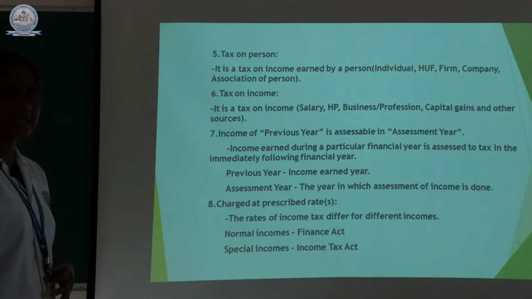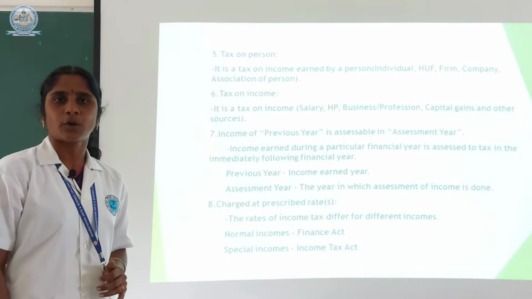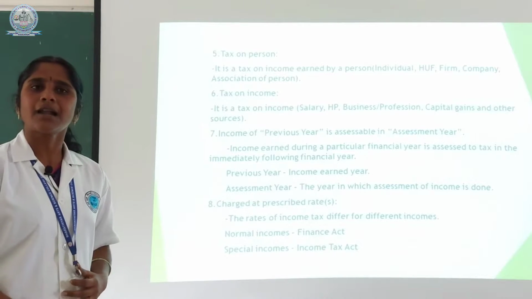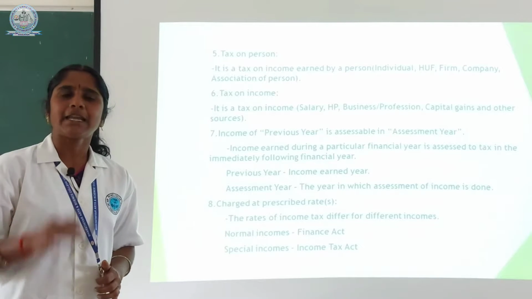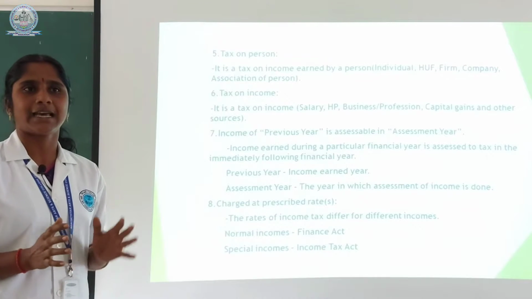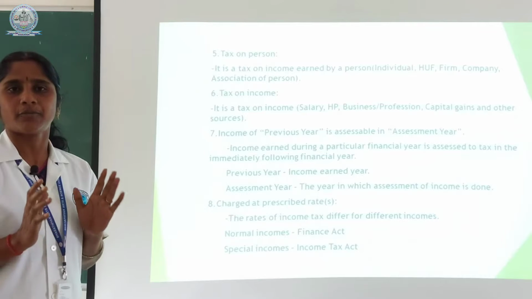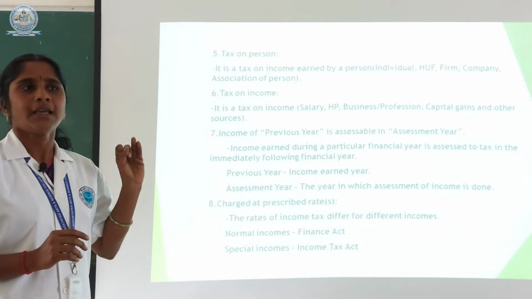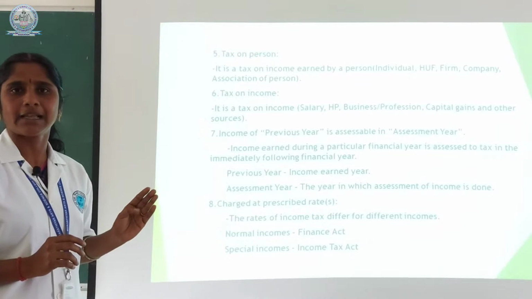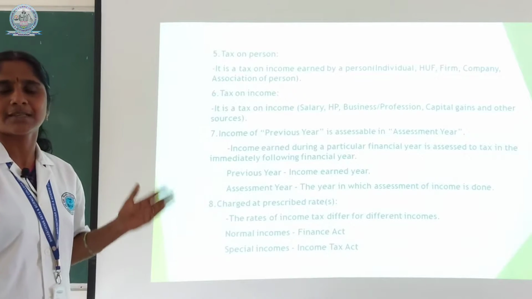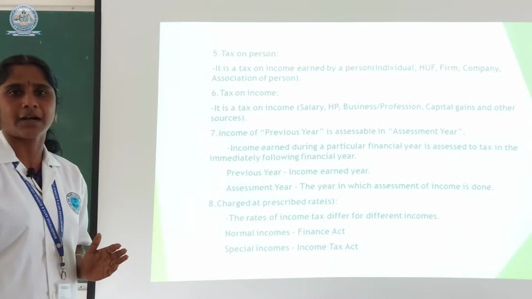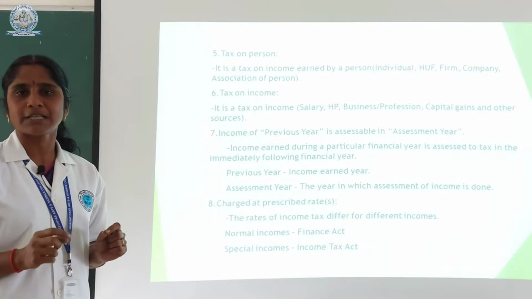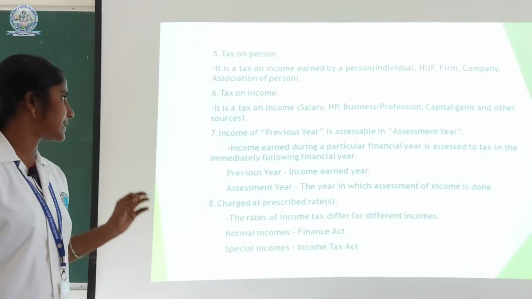Next one is tax on income. Tax is charged only on the income earned by persons. Whatever a person earns will come under any one of the five heads: salary, house property, business and profession, capital gain, and the last one, other sources. These are the five heads of income. Whatever the source of income a person earns will come under any one of the above heads.